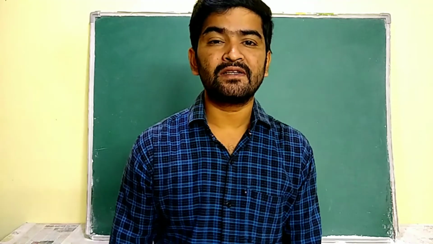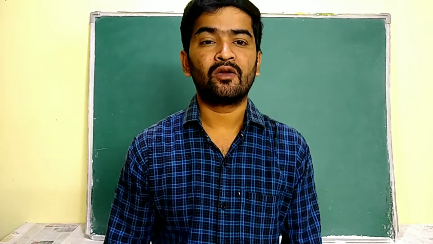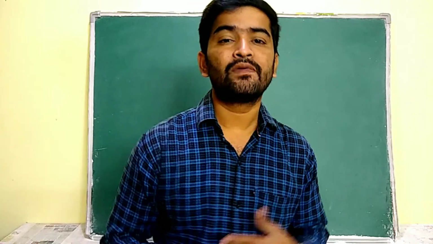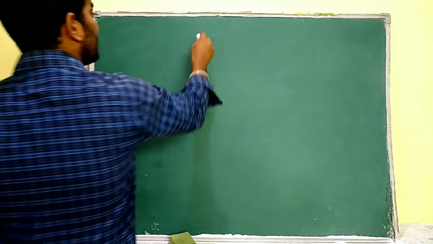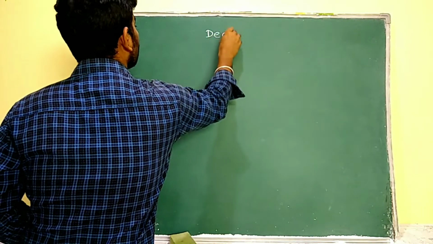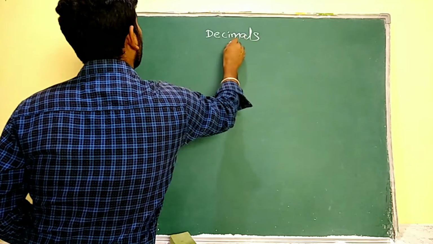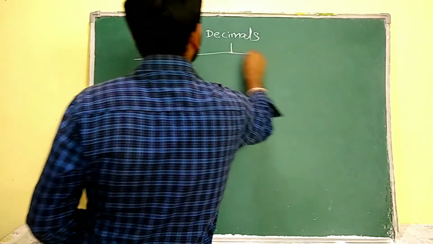Today we are going to discuss a concept known as rational numbers and their decimal expansions. How are we going to express the given rational number in a decimal expansion? A rational number may be a terminating decimal expansion or a non-terminating recurring decimal expansion. We know that decimals are expressed mainly in two ways.